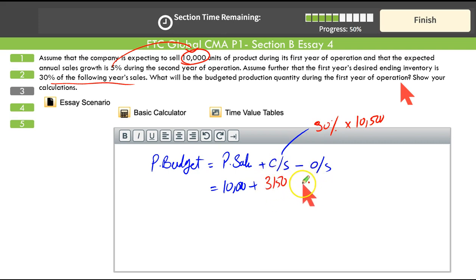And from this, we need to deduct opening stock. That's the natural flow of things. We need 10,000 units to sell. We need 3150 as a closing stock. We must produce 13,150. If we already have an opening stock, that must be deducted. Since it's the first year of operations, there is no opening stock. So the total production for the first year is 13,150.